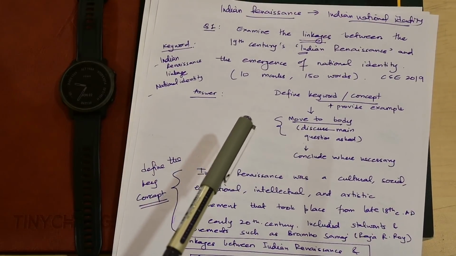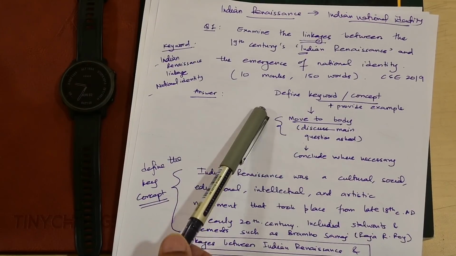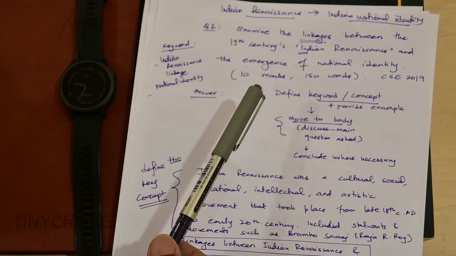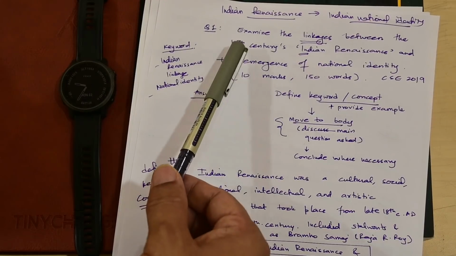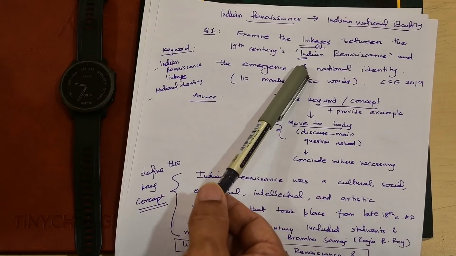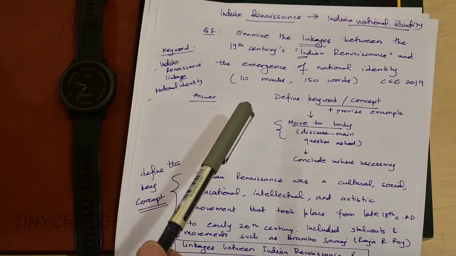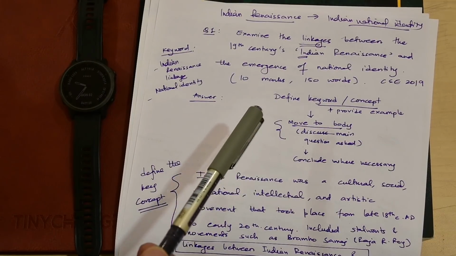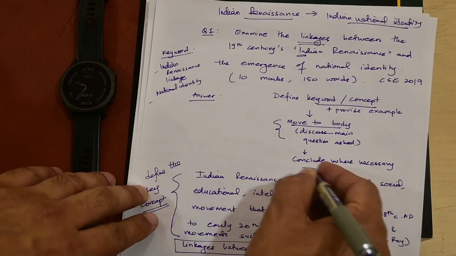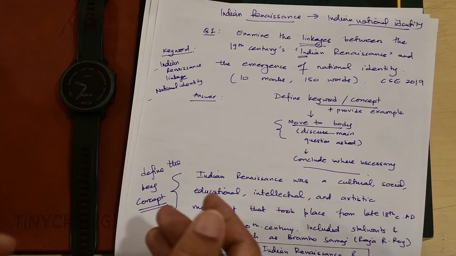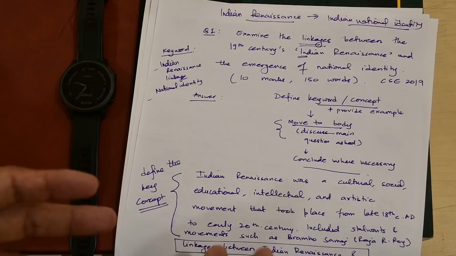And this is how you tackle these kinds of questions. I hope you understand how linkages work, how keywords are defined, how the body should have very concrete points about both the parts. What are the parts? Indian Renaissance and then emergence of national identity, so that there is a clear linking between the two, in the right context, and conclude only where necessary. You don't need to conclude everywhere. Here I have concluded, but if you are running out of word limit, move on to the next question, because you will still get good marks here.